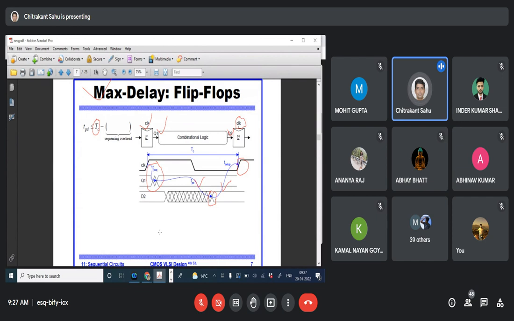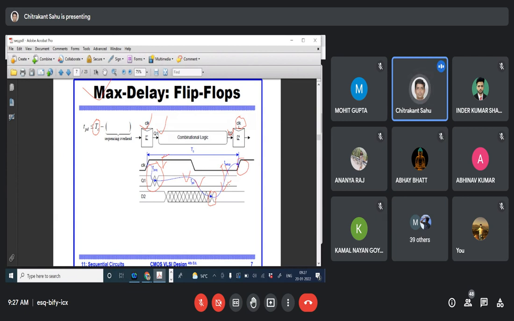If you know the timing diagram, you can calculate very easily TC minus TPCQ, which is the first component, and this we need to evaluate, and this will be the second component. If you subtract TPCQ and T setup from the clock, we can find out the maximum delay possible in the combinational logic. It should not violate that particular maximum delay.